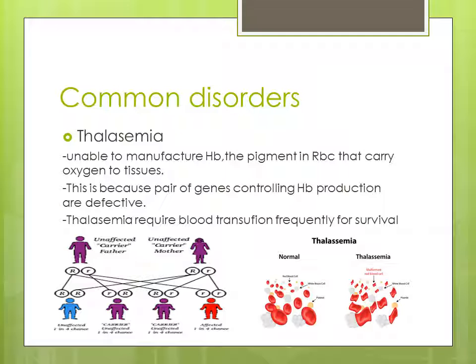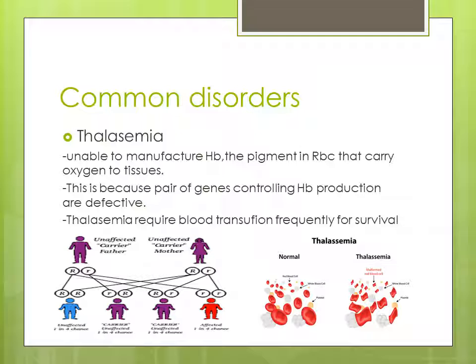Common disorders such as thalassemia, where the body is unable to manufacture hemoglobin, the pigment in red blood corpuscles that carries oxygen to tissues. It is because the pair of genes controlling hemoglobin production are defective. Thalassemia patients require frequent blood transfusion for survival. Now you can look at the diagram where there are normal cells and the malformed red blood corpuscles, which are seen because of the defective gene.